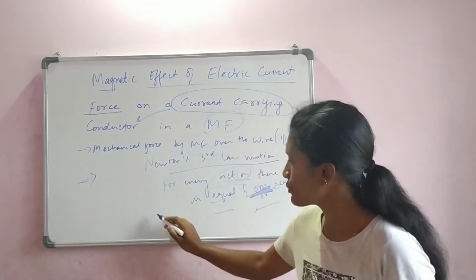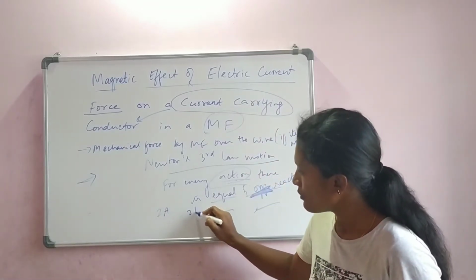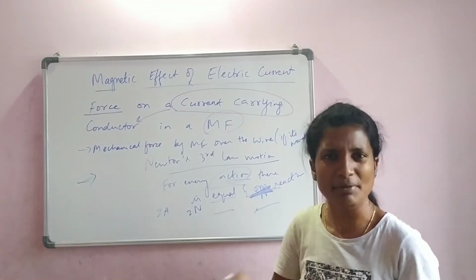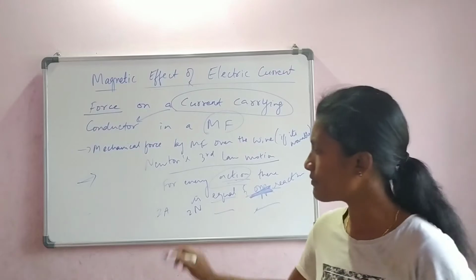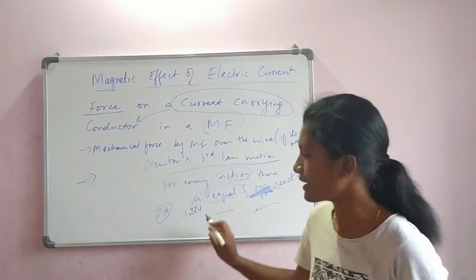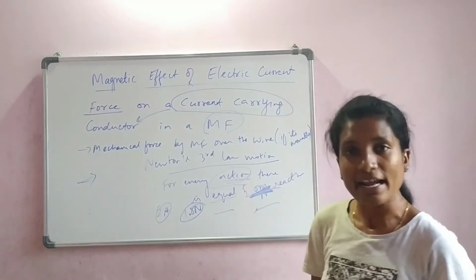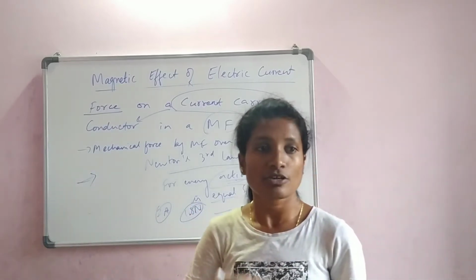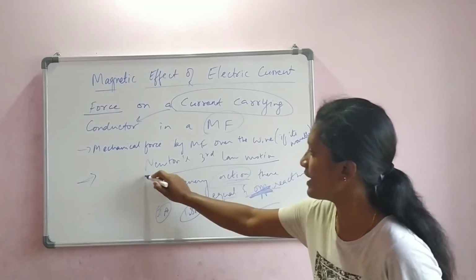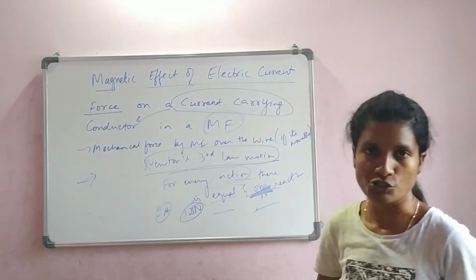we cannot say for 2 ampere, 2 newtons is the equal amount of force. It can be something which is almost equal to 2 ampere. Let us say it is 1.8 newton. Okay, let us assume like that. So this is supplied back to that current. Okay, so it gives an equal amount of force back. This is what we understand from Newton's third law of motion.